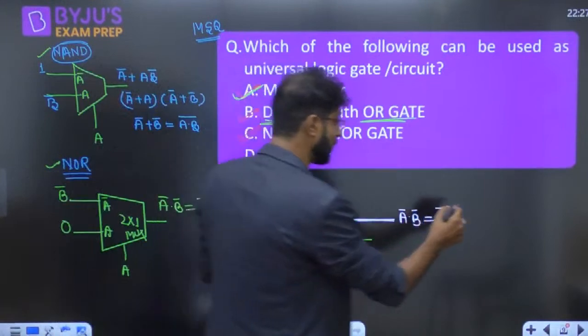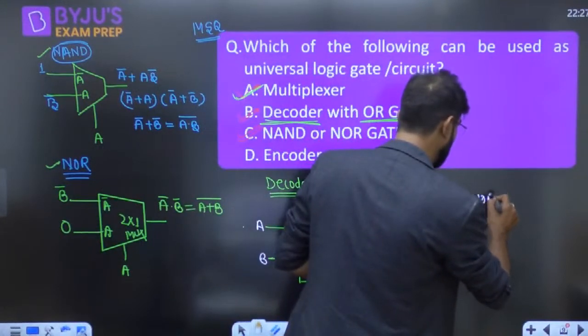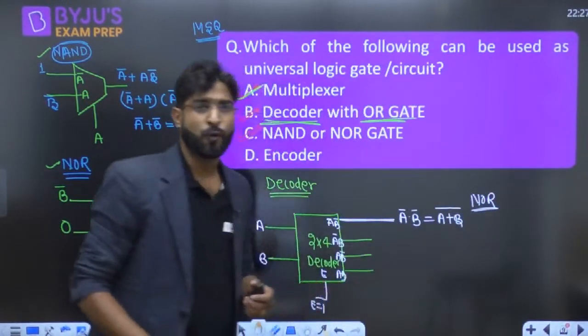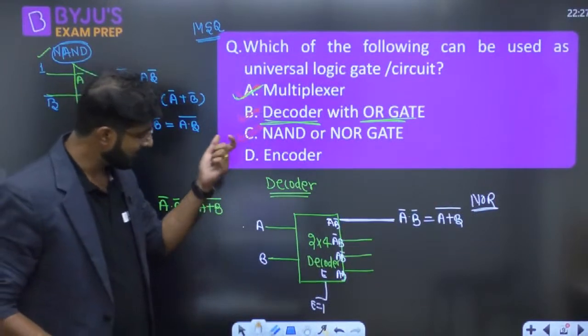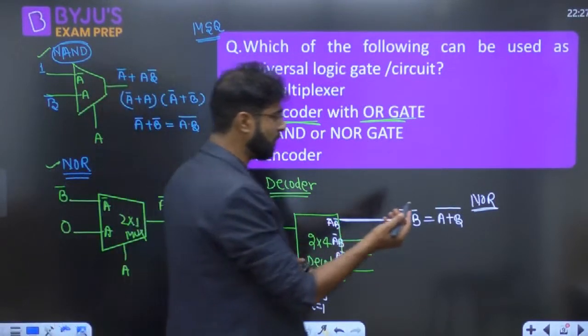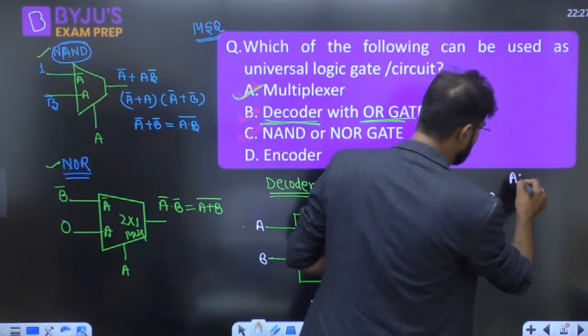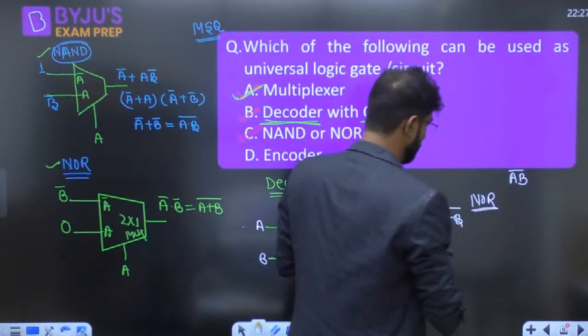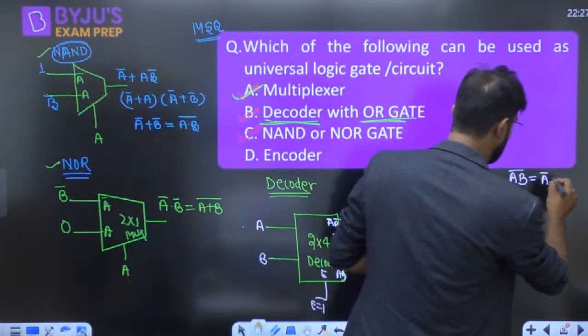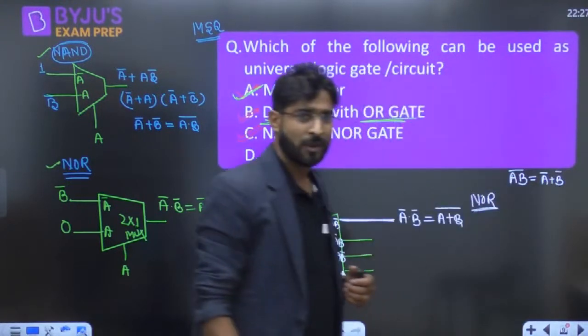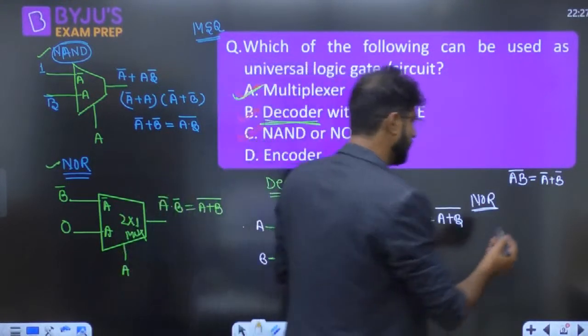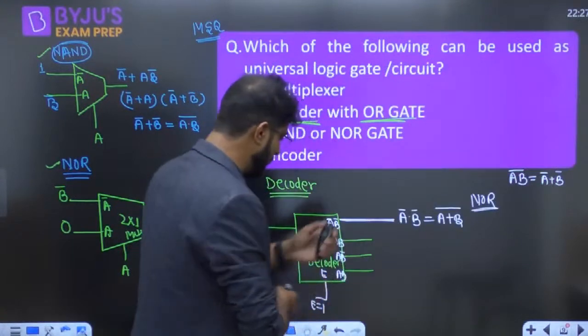So this one itself is called nothing. It is just a NOR gate we are able to implement. And now if you want to design the NAND gate, how we are going to design? Everyone try to understand. NAND gate means it is just A dot B ka whole bar. Right? So we can write A bar ORing B bar. Okay. So how we are going to make it? Everyone try to understand.